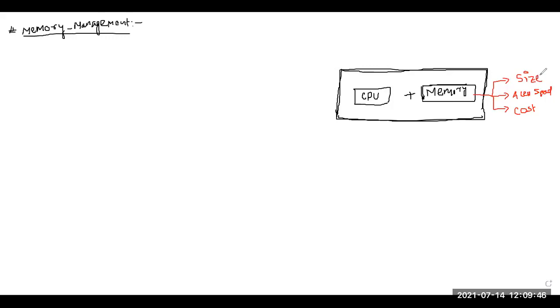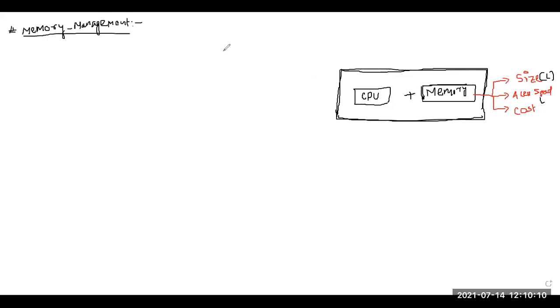Large size memory is preferable. Similarly, access speed should be high, not low, right?